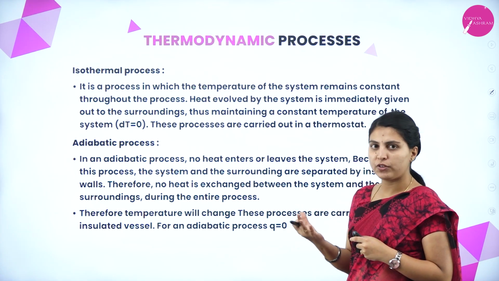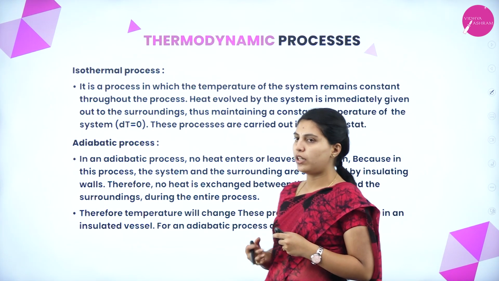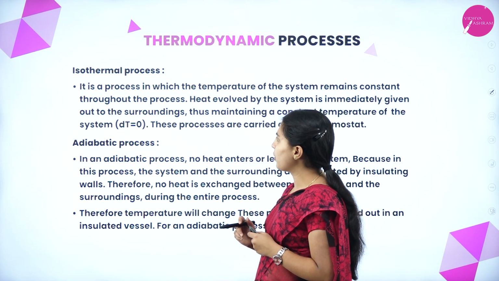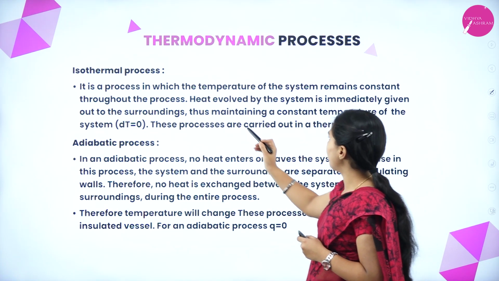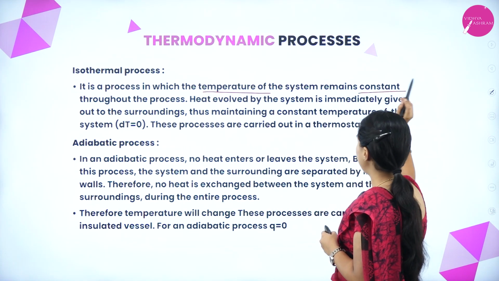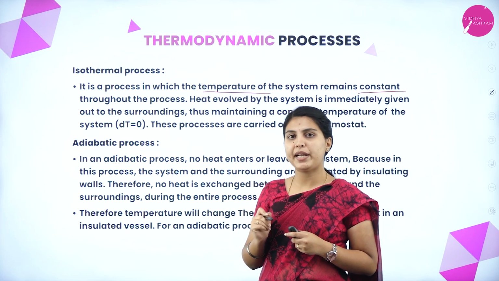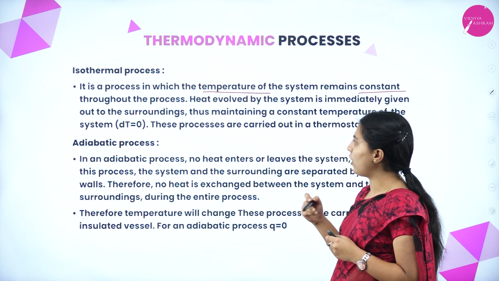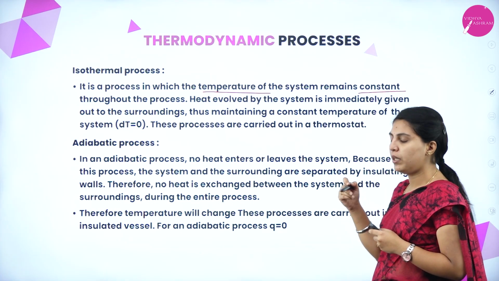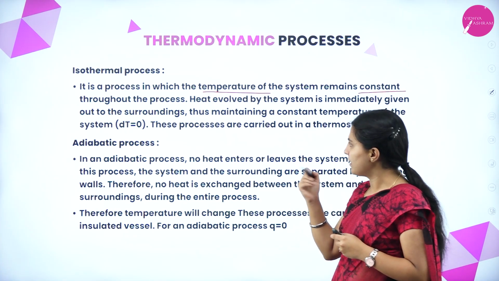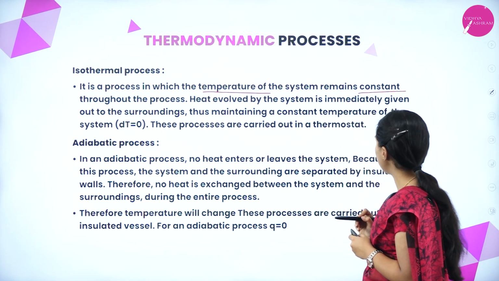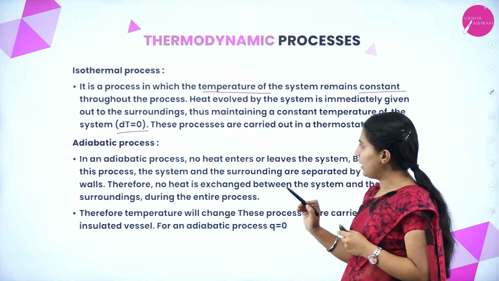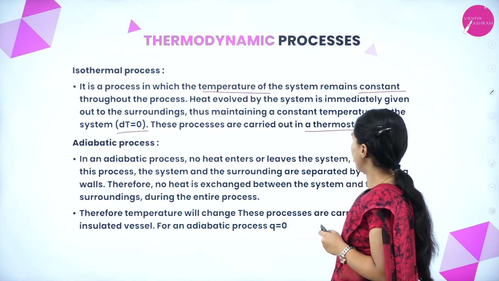Next, the types of processes in thermodynamics, that is isothermal, adiabatic, isobaric and isochoric process. The isothermal process is a process in which the temperature of the system remains constant. Isothermal means constant temperature will be present throughout the system. Whatever heat is evolved by the system is immediately given out to the surroundings, thus maintaining a constant temperature of the system, which is written as del T equal to 0. These processes are carried out in a thermostat.